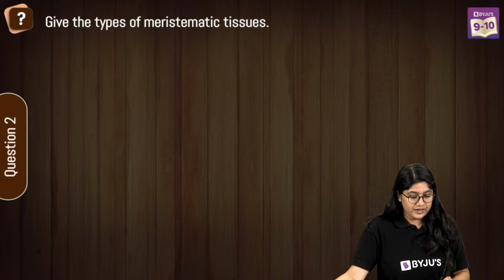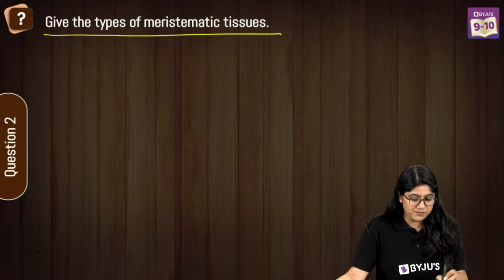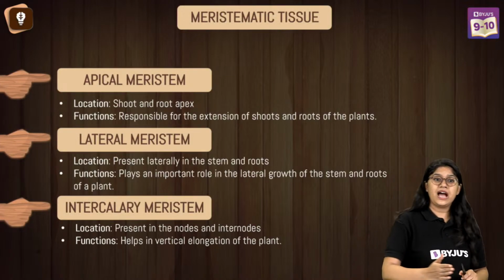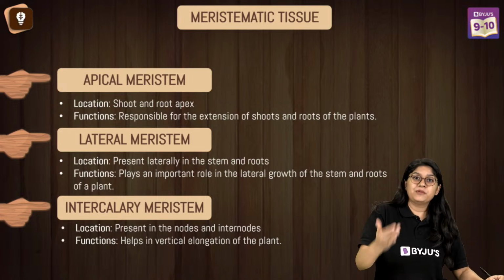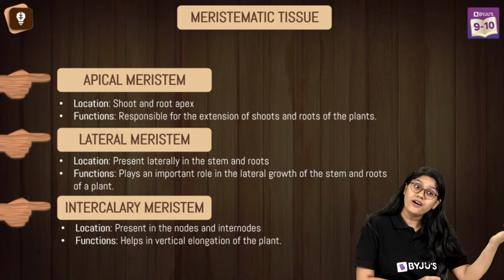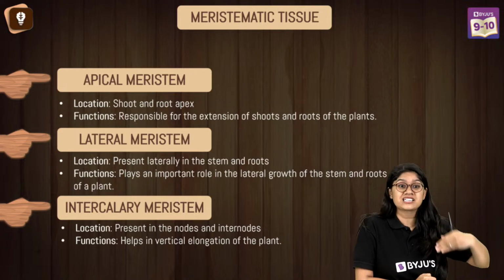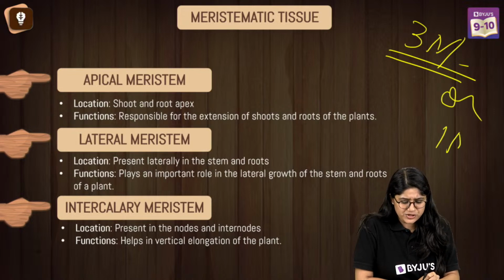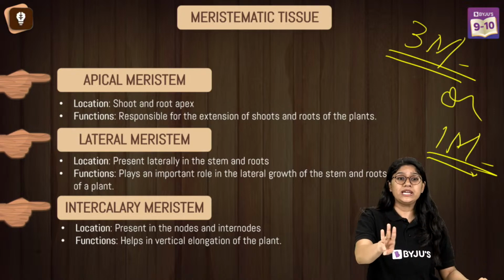Very good. Now let's take a look at the next question. Give types of meristematic tissue. I told you it's a very important question, right? It can come in your examination just to write the name of the tissues, or to write and describe them. So we have a 3 marks question, or it could be a 1 mark question also. We have 3 types, right?